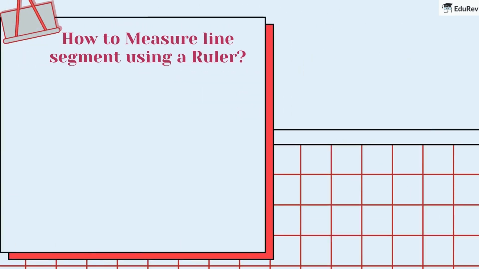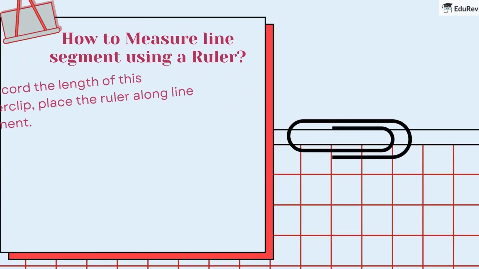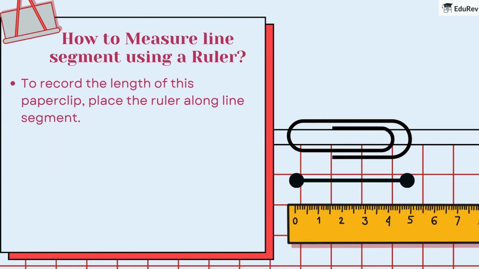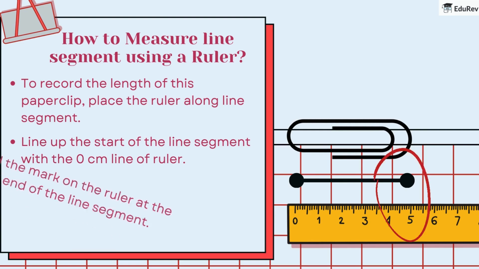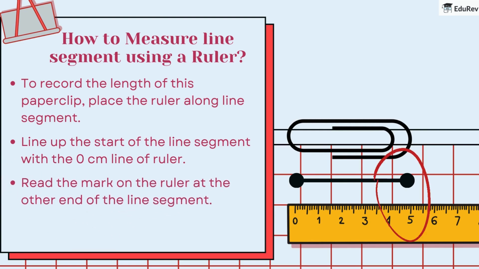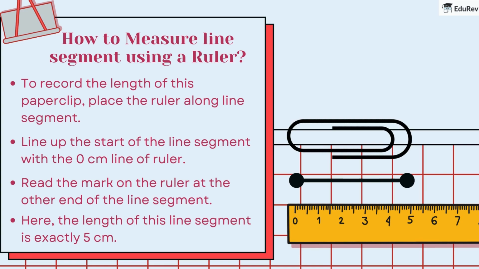Now, how to measure a line segment using a ruler? To record the length of this paperclip, place the ruler along the line segment. Line up the start of the line segment with the 0 cm line of the ruler. Read the mark on the ruler at the other end of the line segment. Here, the length of this line segment is exactly 5 cm.